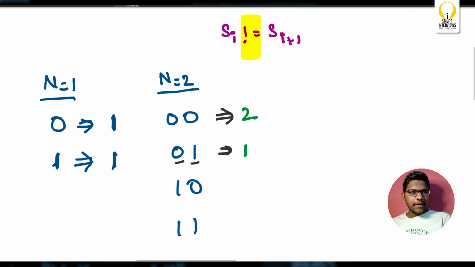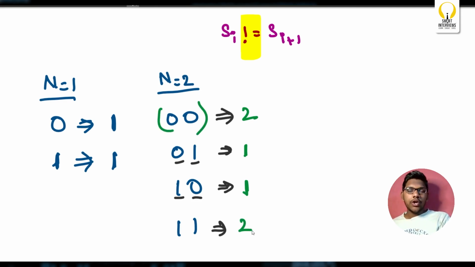Similarly for 1 0, in the first attempt I can remove this, still the answer is 1, or I can remove this, still the answer is 1. It doesn't matter, so your answer will be 1 for this case as well. Now, what about the next test case? It is similar to the earlier test case, so again here the answer will be 2.